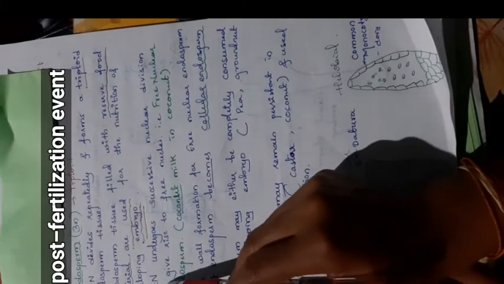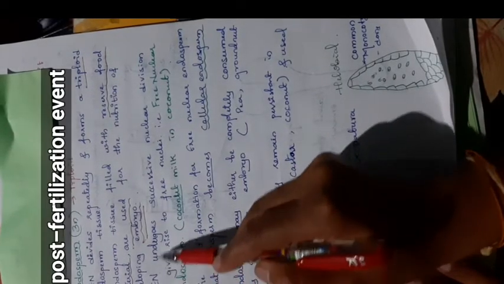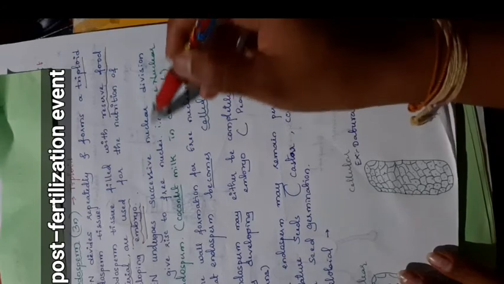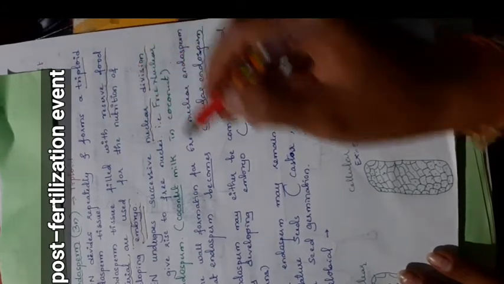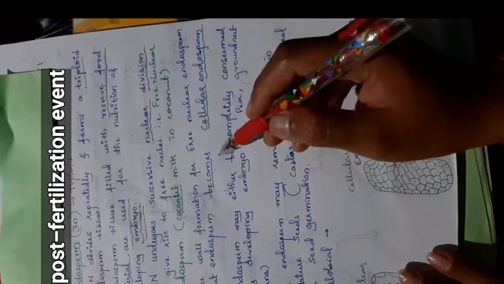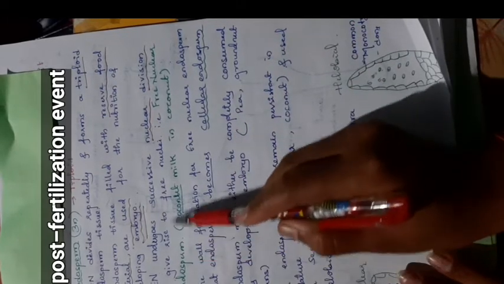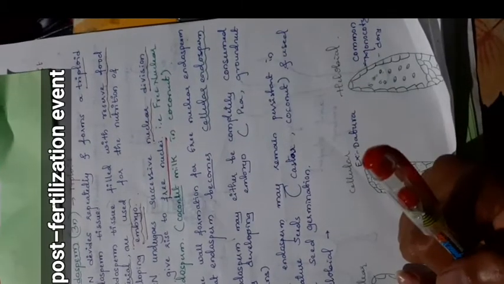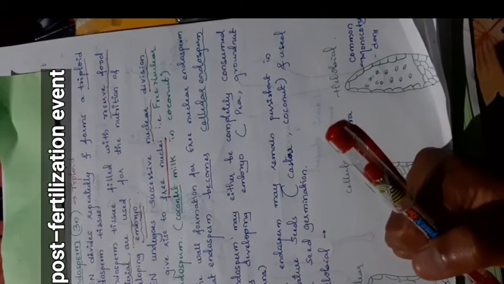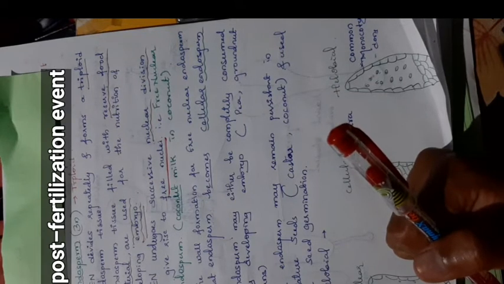Then the primary endosperm nucleus undergoes successive nuclear divisions. Remember, this is mitotic nuclear division, giving rise to free nuclei. This is very important: free nuclear division means division of the nucleus without any wall formation.